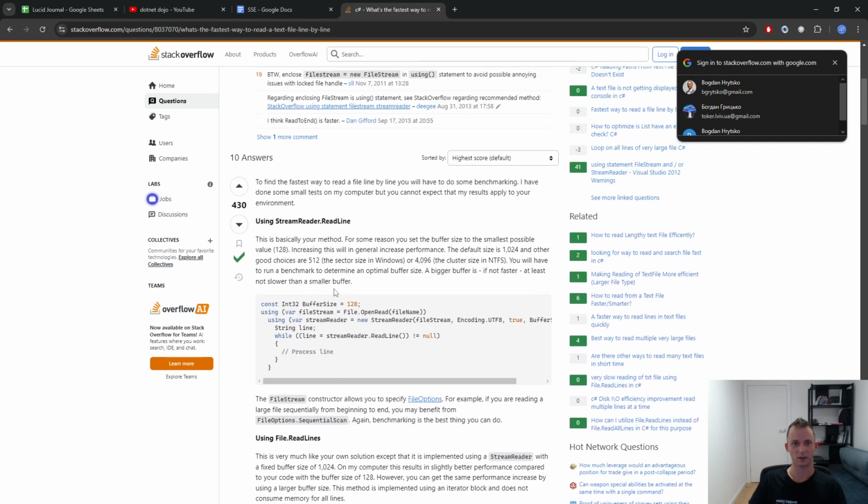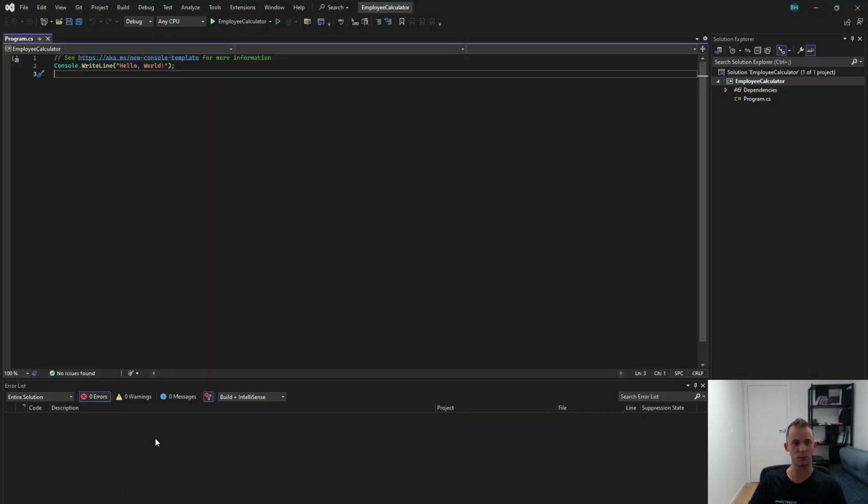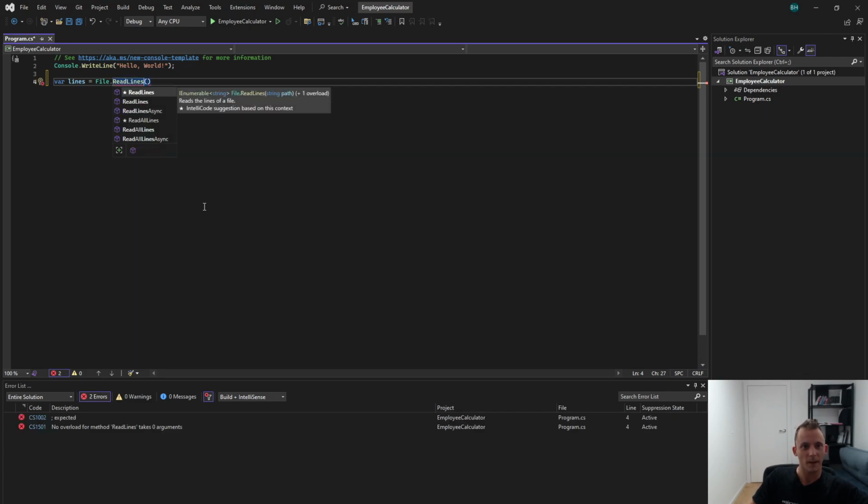So I would scan through this. Using File.ReadLines. Sounds good to me. All right. File.ReadLines, what does it accept? So here I'm starting to use some shortcuts which you need to basically memorize physically with your fingers, by heart, make it a reflex. So Control Space would give me suggestions when I put the cursor near the bracket. I need to supply it with the path. All right, path it is.